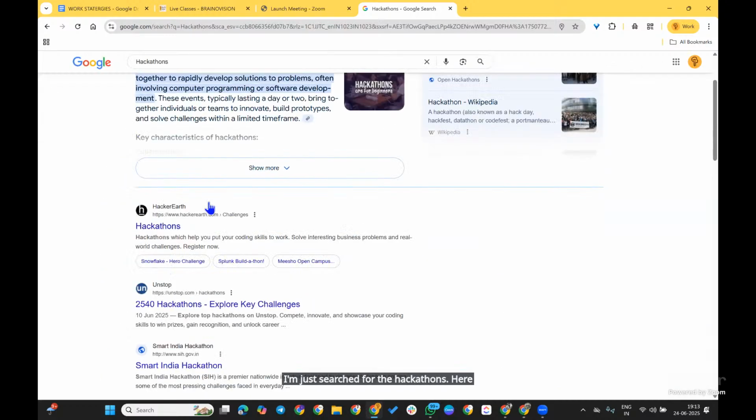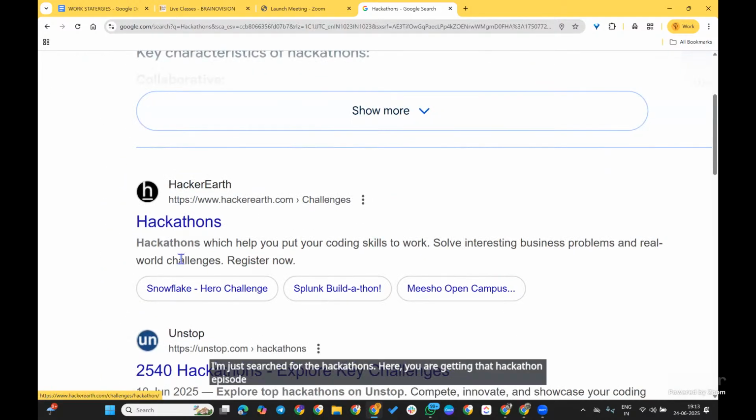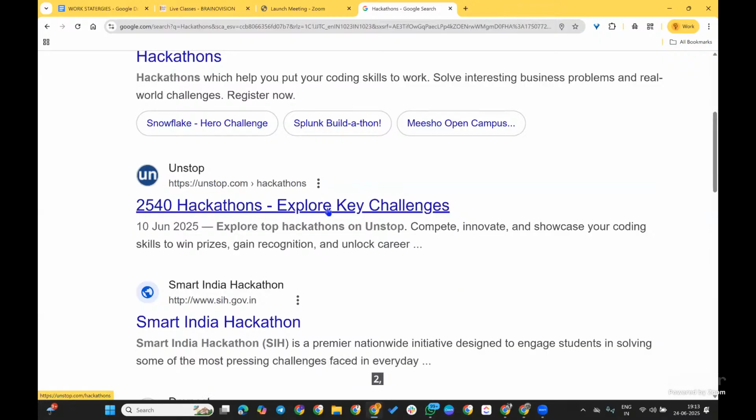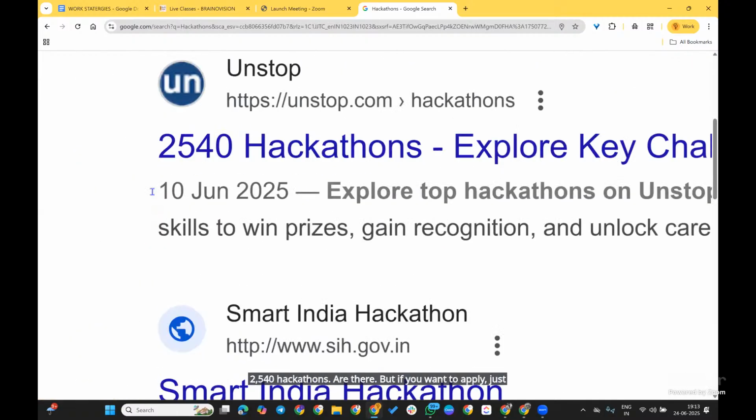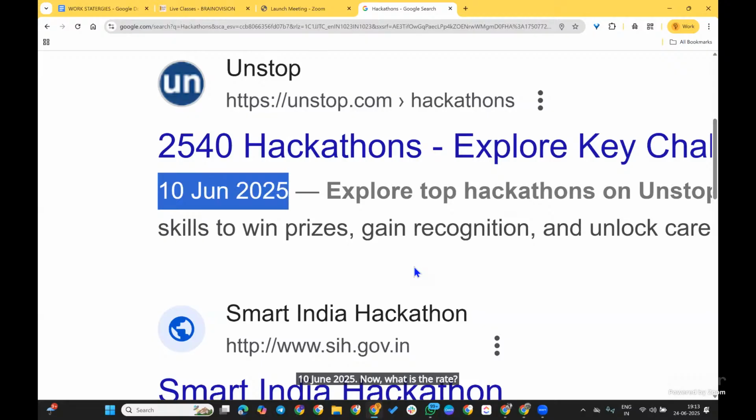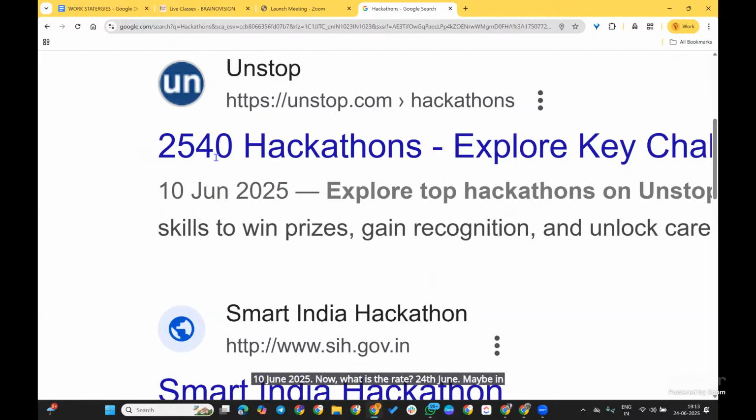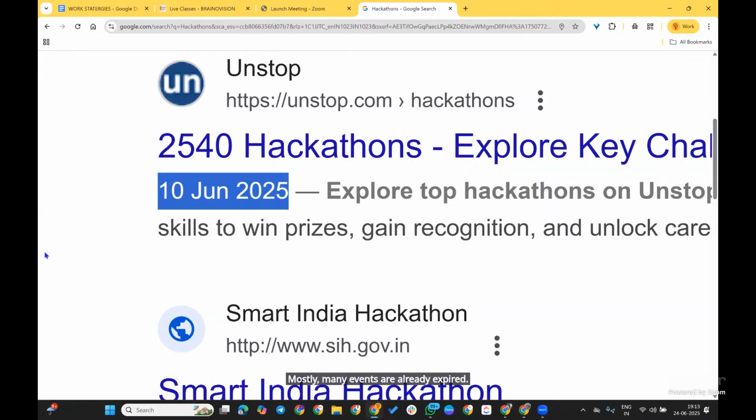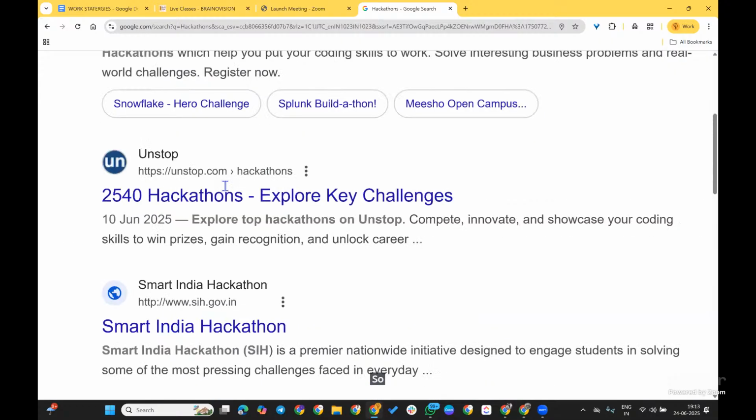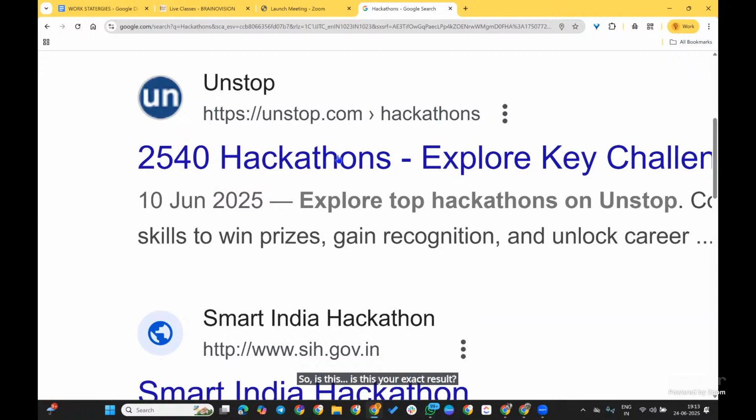Here you are getting hackathons at the Unstop site. In this Unstop, 2,540 hackathons are there. But if you want to apply, just check this one first: 10 June 2025. Now what is the date? 24th June. Maybe among these 2,540 hackathons and events, many are already expired. We don't know, maybe all the events are expired. So is this your exact result? It is wasting your time, right?